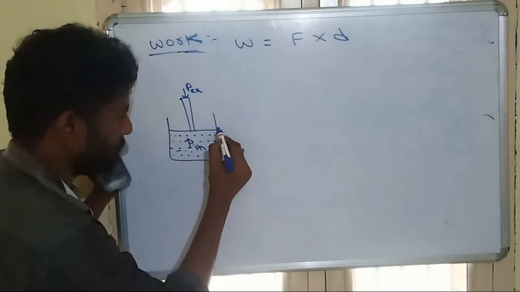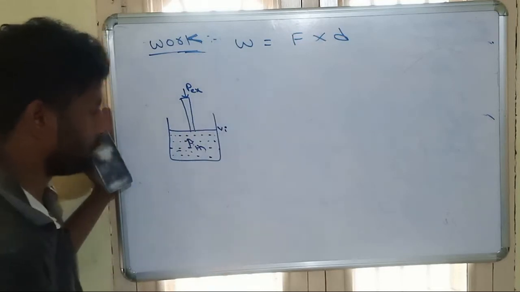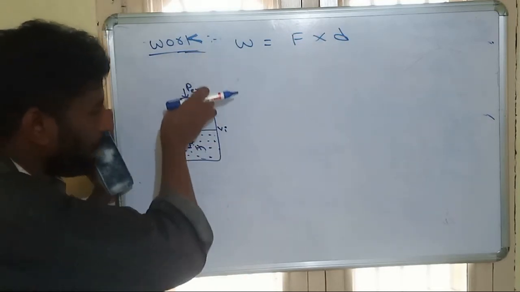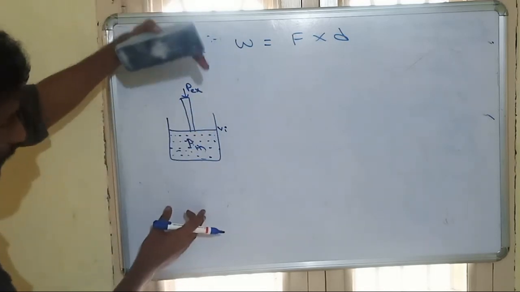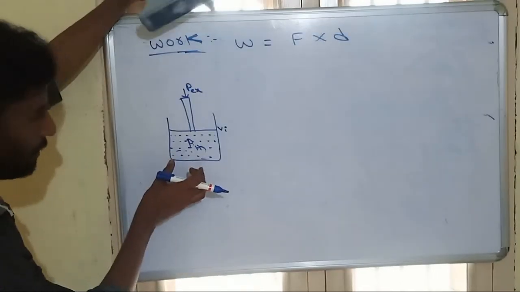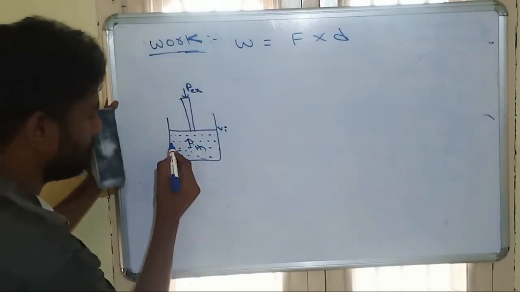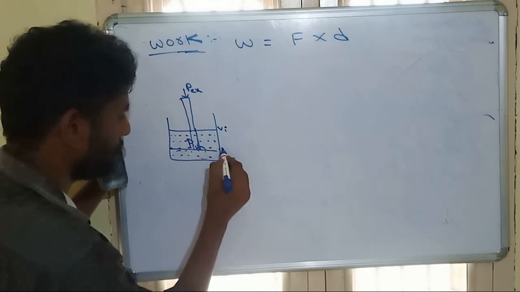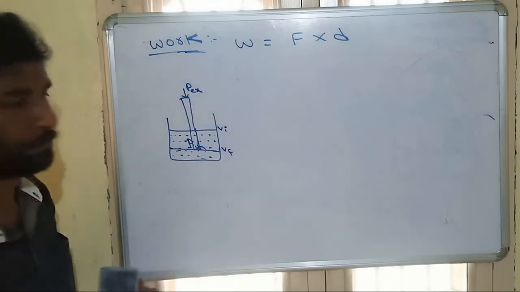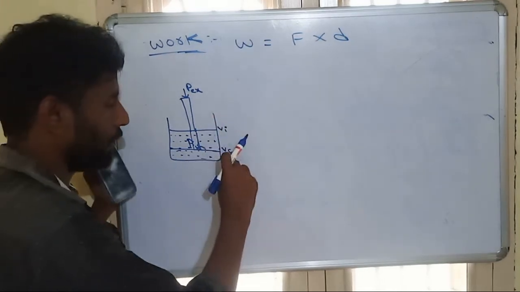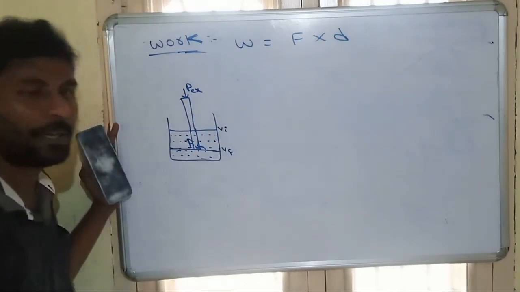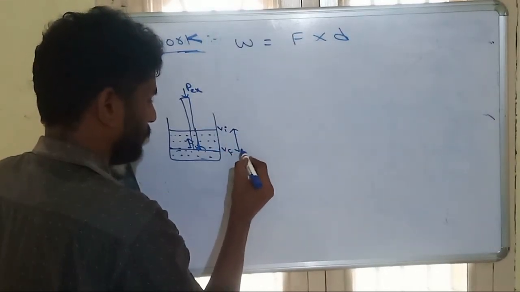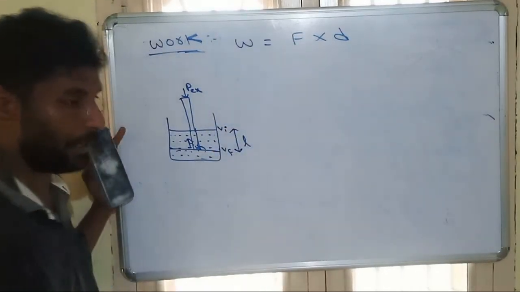Now see this. This is the initial volume Vi. Initially the gas has this much volume Vi. But on applying external pressure, suppose the external pressure is greater than the internal pressure, so the piston will move inside. Suppose the piston came up to here. So this will be the final volume. So the change in volume is Vf minus Vi, final volume minus initial volume. The length it has traveled is L.